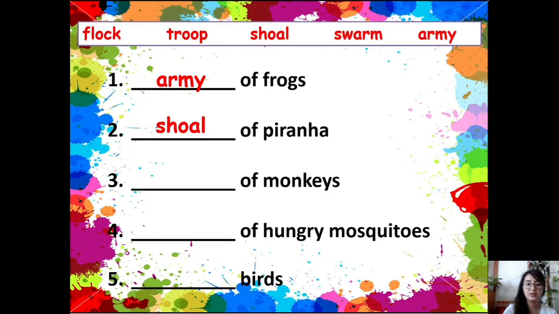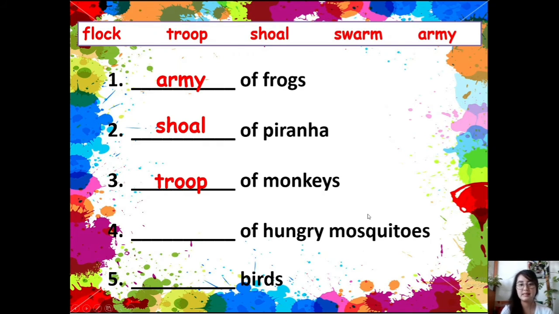Next, number 3, blank of monkeys. So we call them troop. A troop of monkeys. A group of monkeys is called a troop of monkeys. Number 4, blank of hungry mosquitoes.